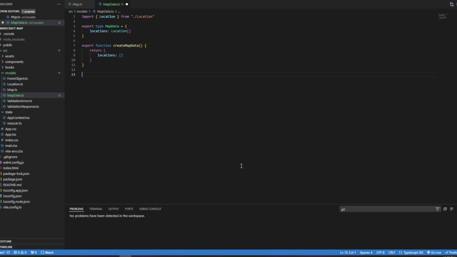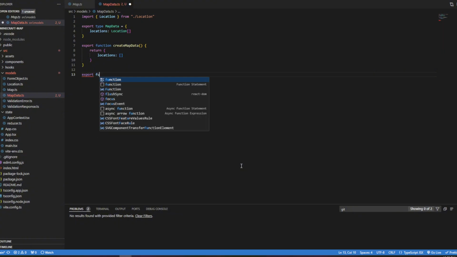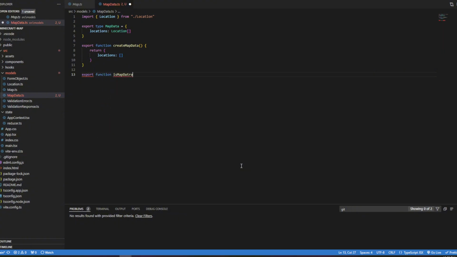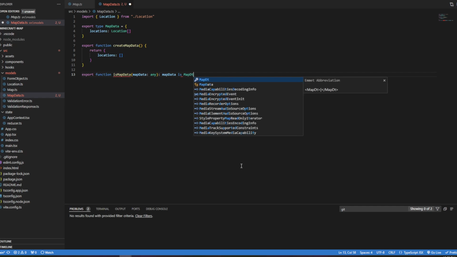We can also do export function is map data, which will take map data as any and return map data is map data.